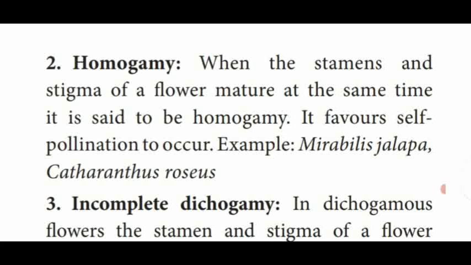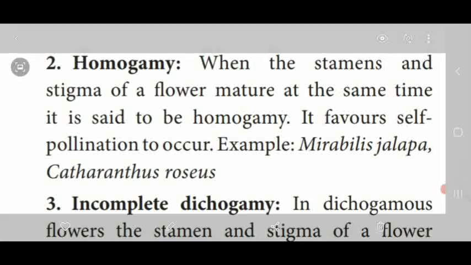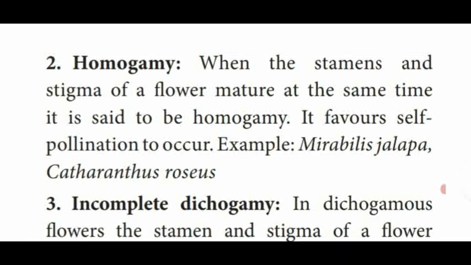That type of self-pollination process is called homogamy. See the paragraph. The sex organs such as the stamen and the stigma of a flower mature at the same time. That is called homogamy. Whatever may be, the word homo means same, gamy means gametes. So the development of both the sex organs such as anther and stigma at the same time is called homogamy. This one is also possible in self-pollinating plants.